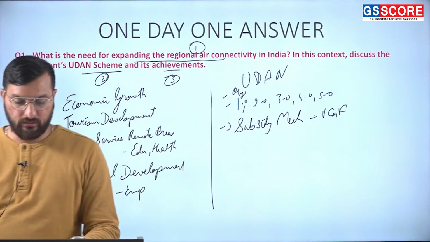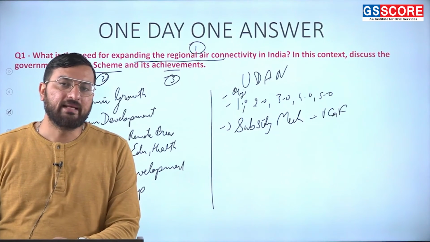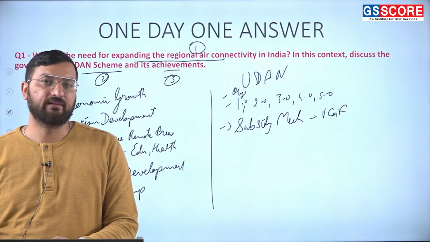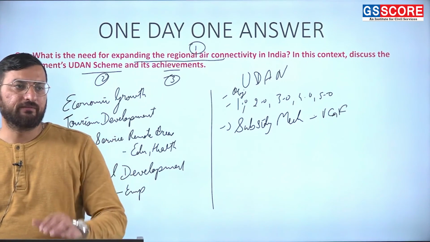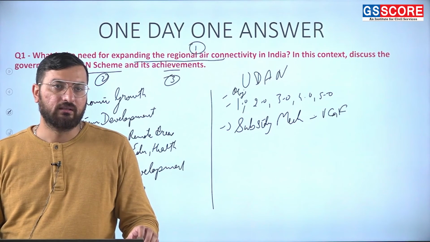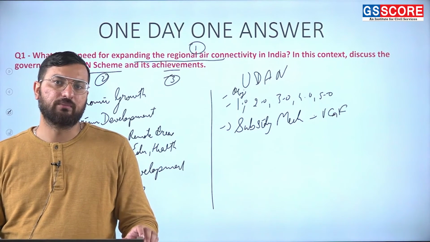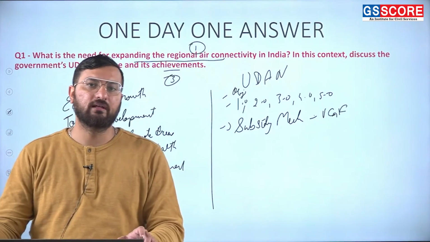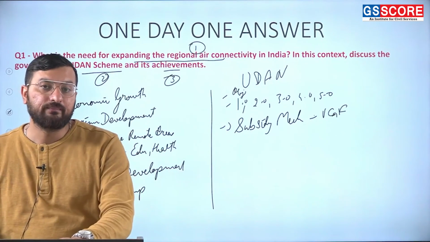And also the price for 50% of the seats have been capped at roughly around 2500 rupees. Even if there is a surge in the railway fare, the normal tickets roughly sometimes cost about 1800 to 2000 rupees. So it is much better you get 500 rupees and travel and also save time.